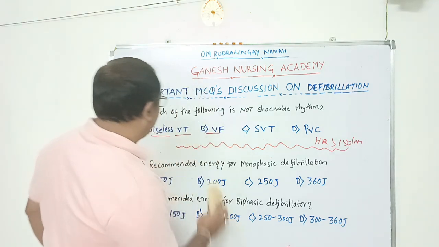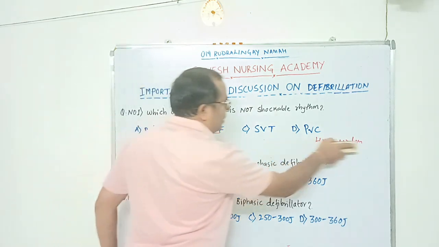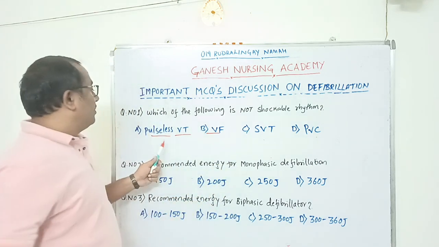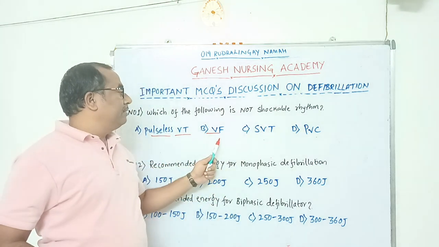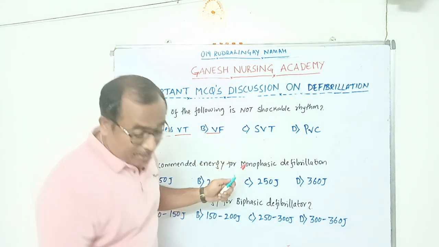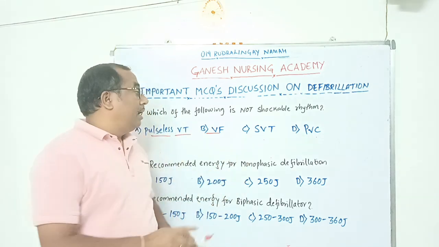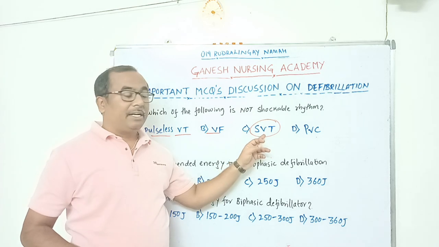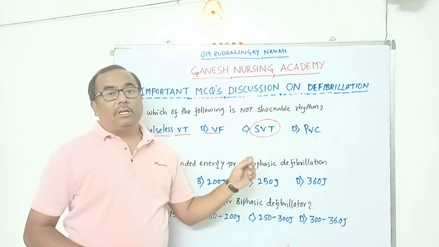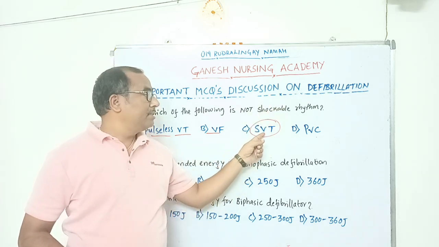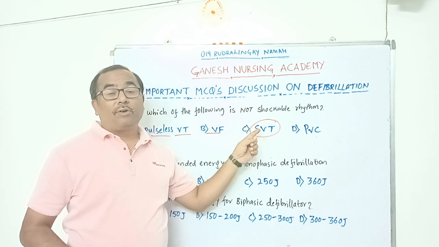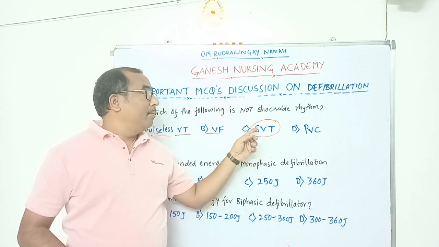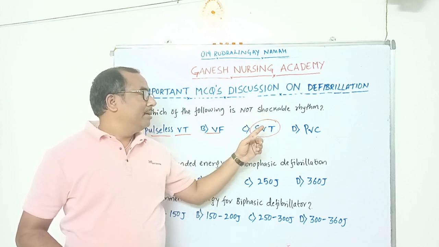Next one is supraventricular tachycardia. Pulseless ventricular tachycardia and ventricular fibrillation we terminate by using the manual defibrillator. But supraventricular tachycardia is treated by using synchronized cardioversion. It is also a shockable rhythm, but we use the synchronized cardioversion mode to deliver the shock.